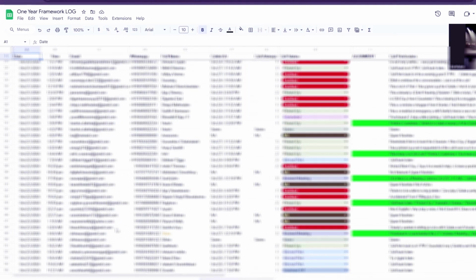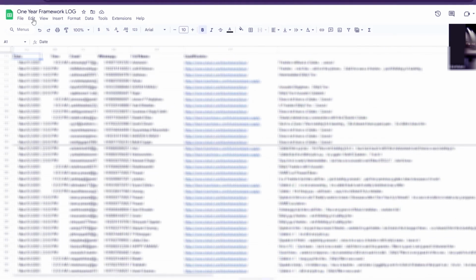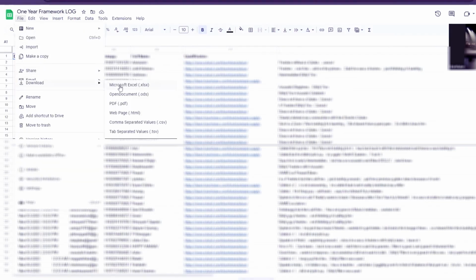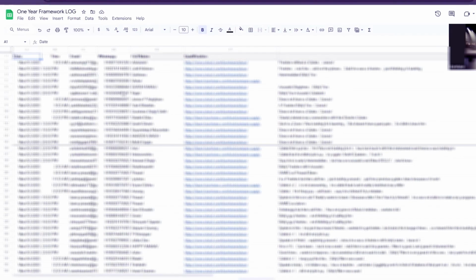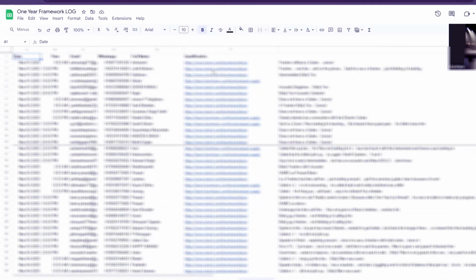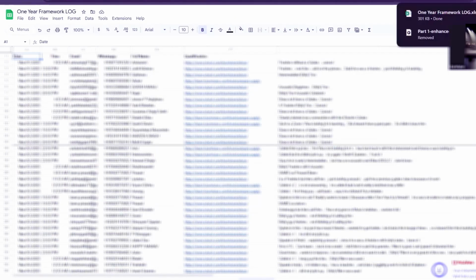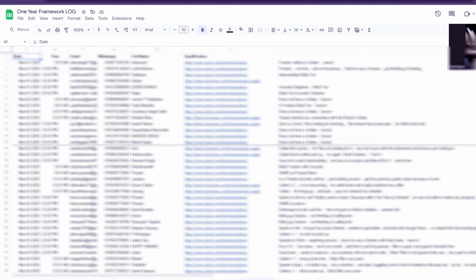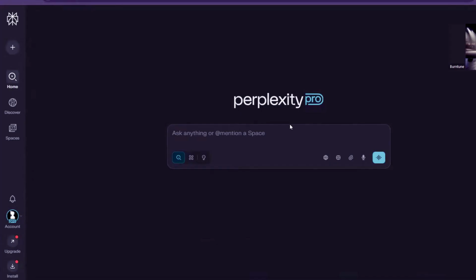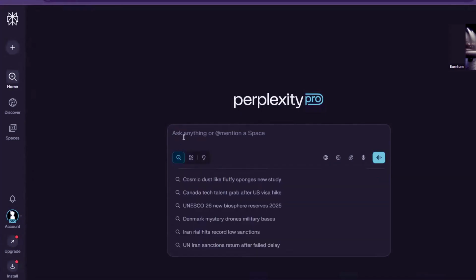Now the point is, how do I go and collate all of this? Well, one thing I'll do is download this entire Excel file onto my computer. And that's your one-year framework log. It's downloaded. Now, using AI, what I'm going to do is organize this mess and have a great template that I can use to upload onto Meta. Before I even use AI, look at this. This is just a search, AI searching by Perplexity. Like I said, it uses Claude or ChatGPT in the background.